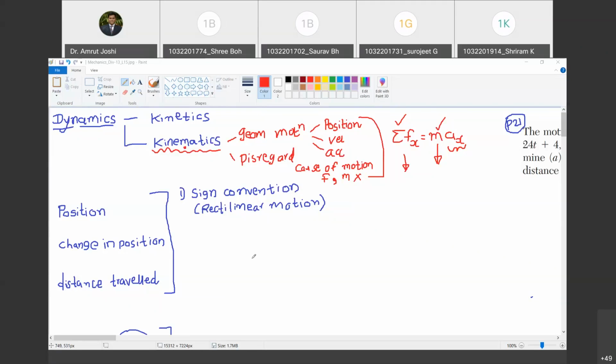Okay, great. So now with this background of kinetics and kinematics, let us begin with kinematics of particles. Are you with me? Yes, sir. So what do I mean by a particle? Tell me. A point mass.